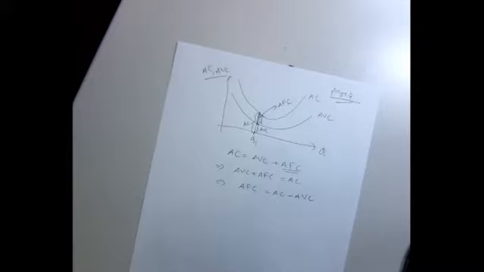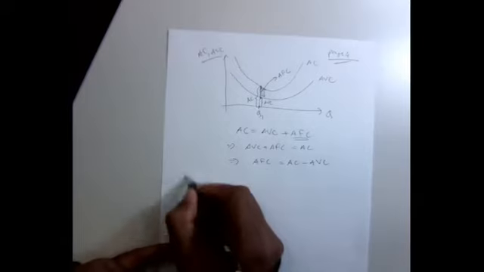Clear? Now, notice here, average cost and average variable cost both are U-shaped. Can you see that? Okay. And what we learned about the average product of labor and the marginal product of labor, what are those shapes? Inverted U shape, right? Now, here's the question. If I want to draw marginal cost, what is the marginal cost?